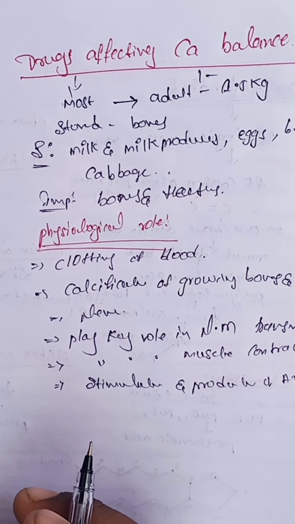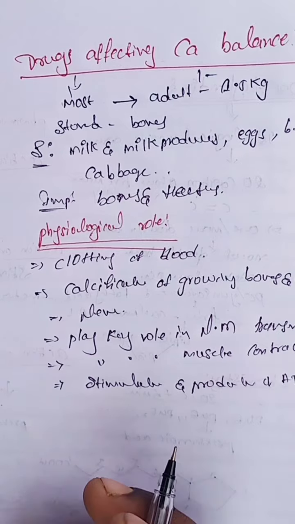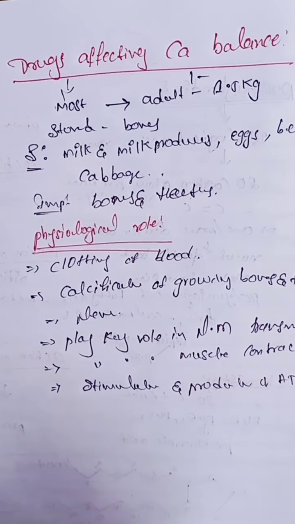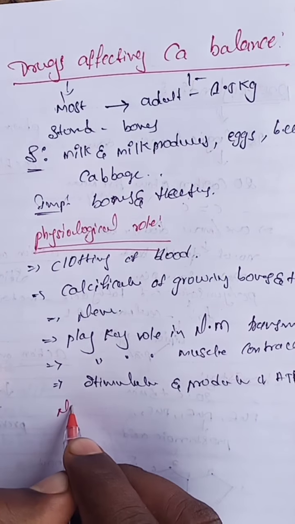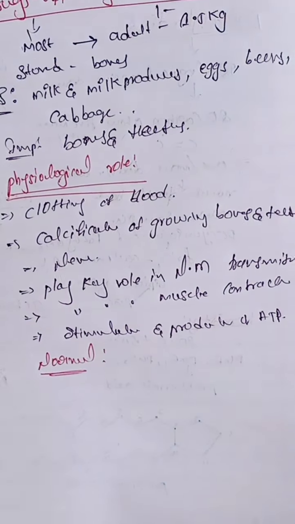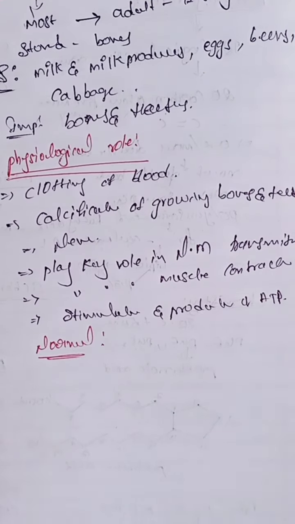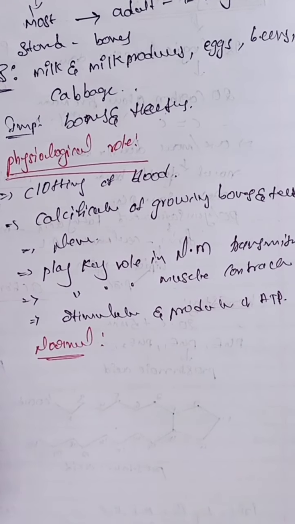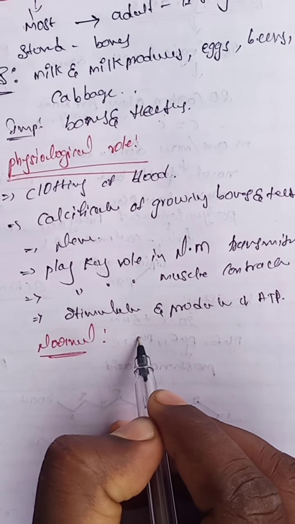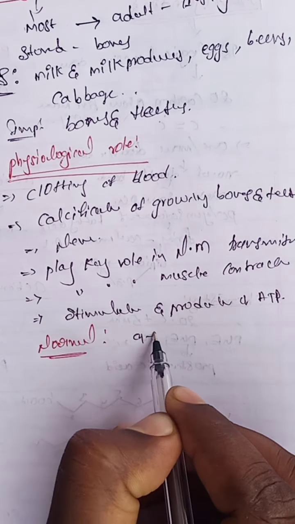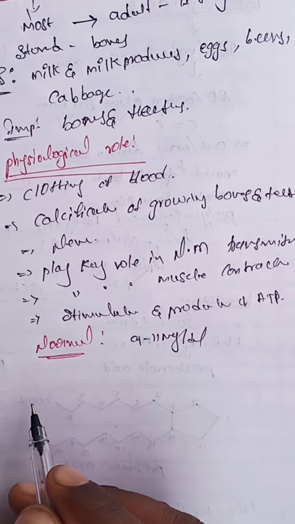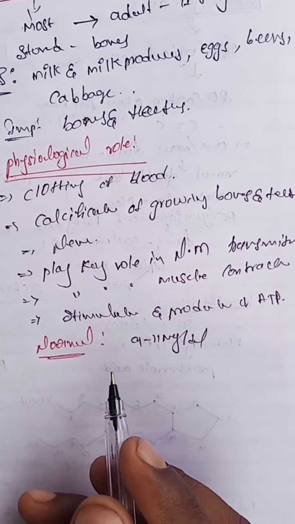The next one, what are the normal values of calcium ions? The normal range is 9 to 11 mg per deciliter. This is the normal value.